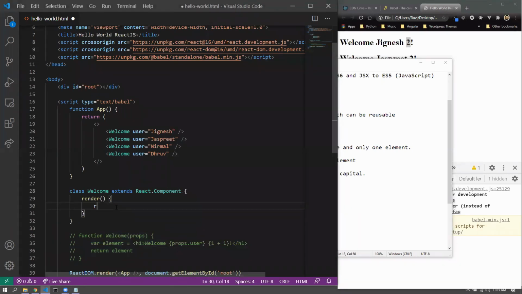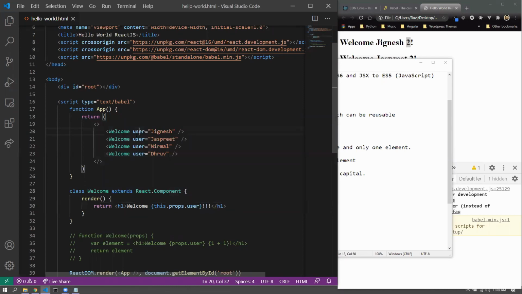So I would return, actually I don't have to create a separate variable for this. I can just go for an h1, closing h1, welcome, and I would also like to display the property in here. So instead of props.user, there is a property that is available in the React component class, which is also called props, and that's where you get the props that are passed in. So instead of props.user, it will be this.props.user. All right.